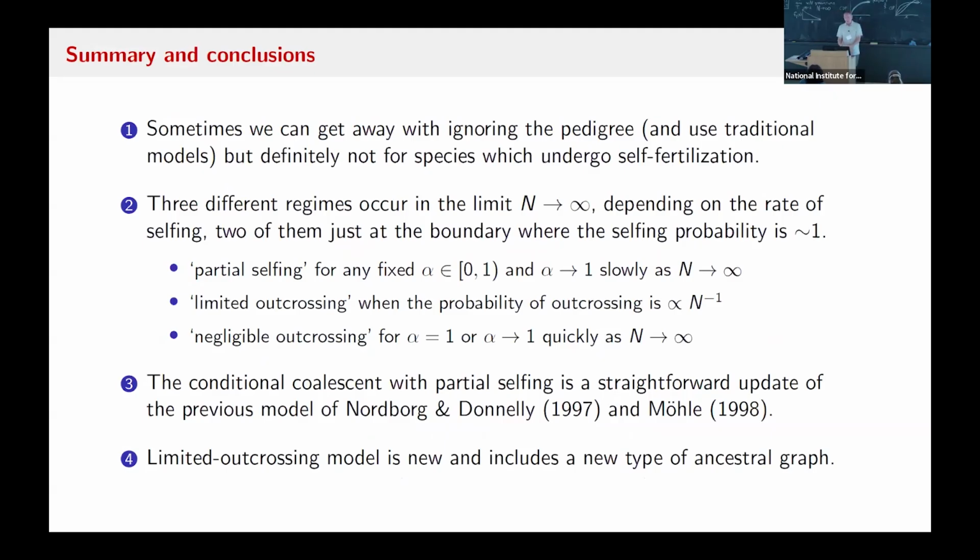There are three different regimes that we uncovered, and they're all close. They only differ when the selfing rate is very, very high, and these other two emerge. Otherwise, it's partial selfing with the modification that I just described on the previous slide, very similar to the previous result. And then there's this new thing that we got excited about, where there's a new kind of ancestral graph that emerged in this limited outcrossing model. And we've been also thinking about that for larger samples and whether we can derive properties like the site frequency spectrum and so on, conditional on that graph.